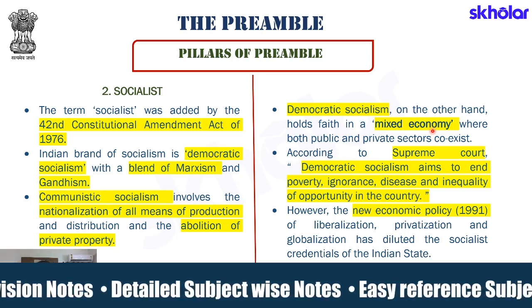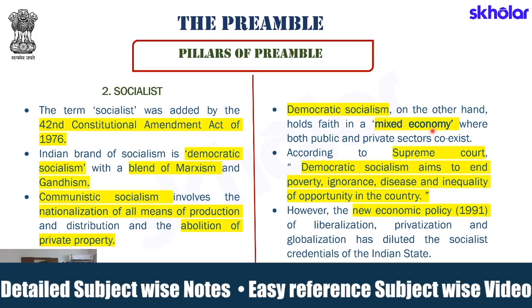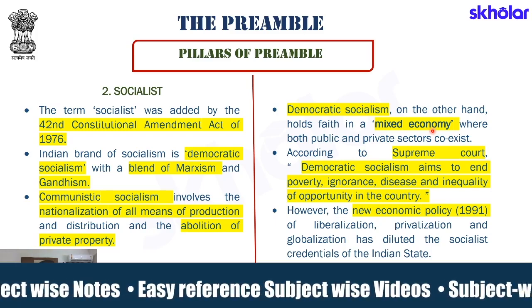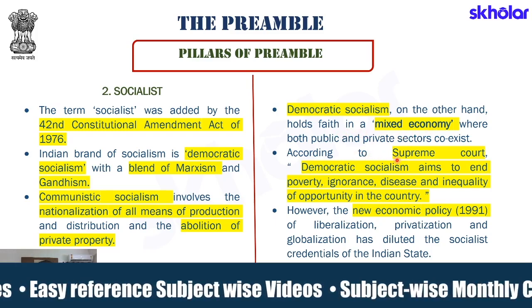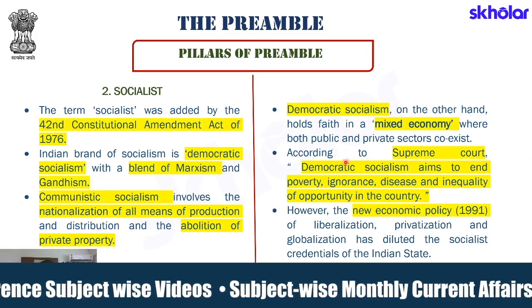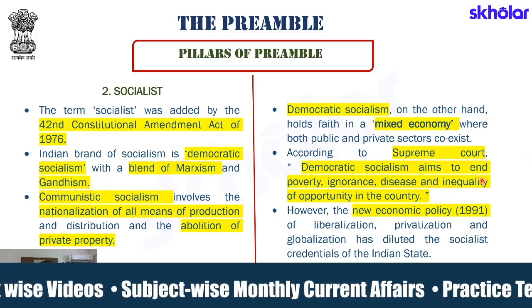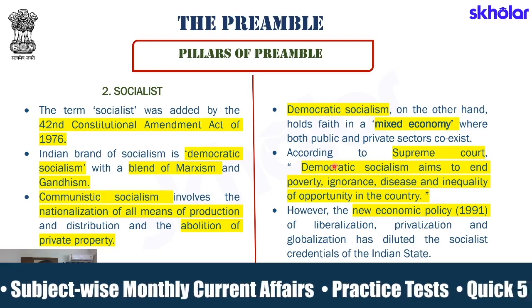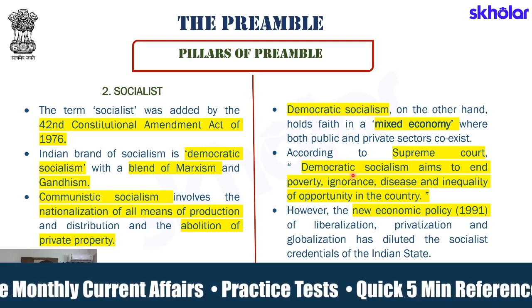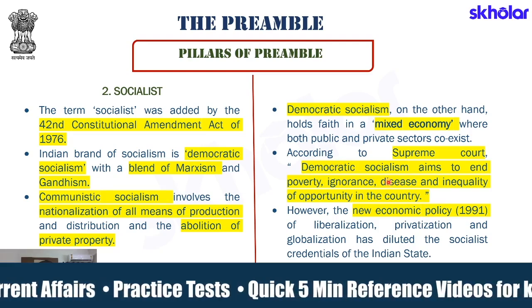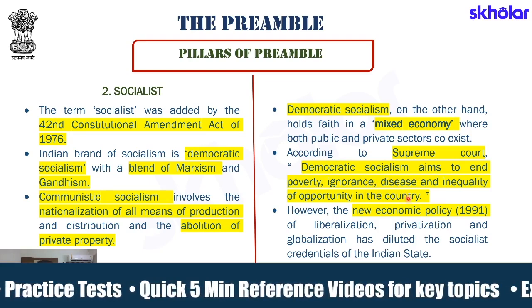When we try to understand what we're trying to achieve by democratic socialism, we rely on one of the comments made by Supreme Court of India, and it says that democratic socialism aims to end poverty, it aims to end ignorance, it aims to end disease and inequality of opportunity in the country.